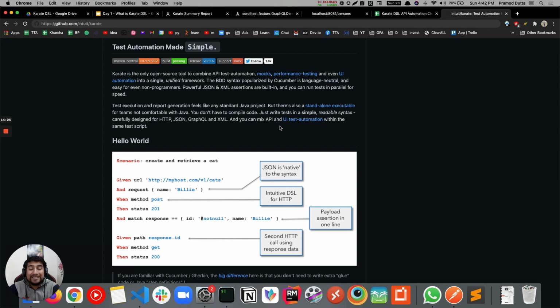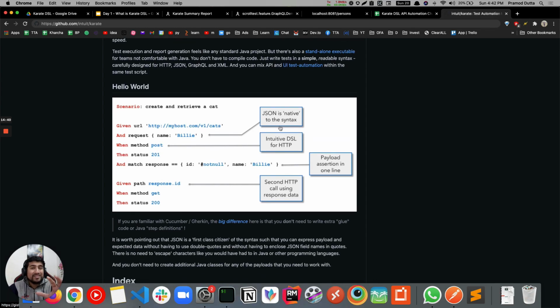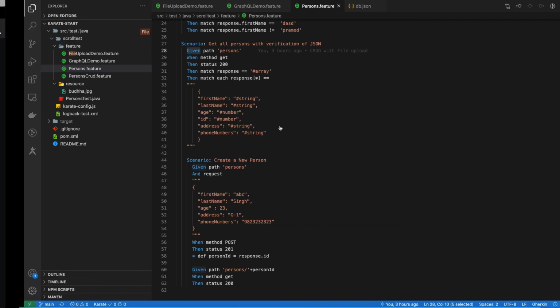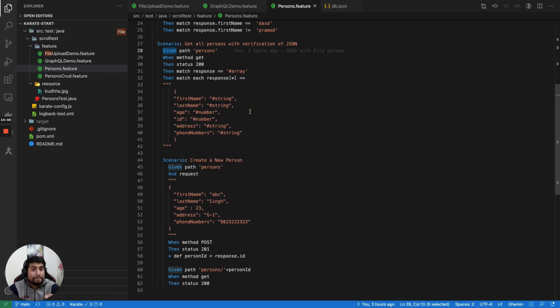And probably at the end of this series we are doing certain scripts in Gatling, where we will be testing simple APIs with Gatling, and we'll see some records, how the performance is being handled. So we can do that also. The test cases or features that you have written here, you can do performance testing on them. You just have to write a very small piece of code, and the Gatling Karate mixture will do that for you. It's amazing, right? And you don't have to rewrite something in JMeter or anything like this.